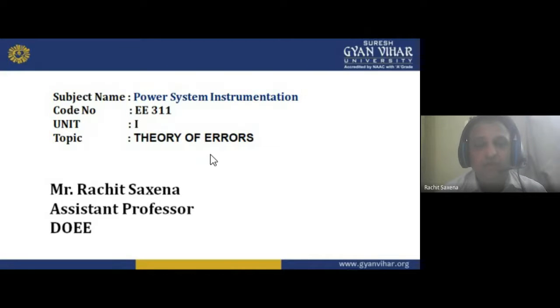Instruments are necessary for measurement purposes. In a power system we have different components, and we have to measure their values. For example, if I want to know the voltage, a voltmeter is there. For the current, an ammeter is there. For the power value, a wattmeter is there. For the energy, a watt hour meter is there. So many meters are there. An ohm meter is also there for the impedance.